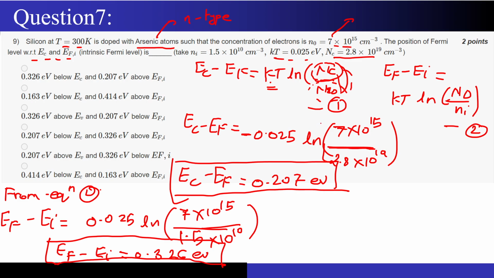So I have found these numbers. One is 0.207, another one is 0.326. So the Fermi level is 0.207 electron volts below my conduction band, and it is 0.326 electron volts above my Ei, because the EF minus Ei difference is positive. That means the Fermi level must be above the intrinsic Fermi level by 0.326 electron volts. So this option is perfectly matching our answers. This is the correct answer. If you guys have any doubts, please feel free to poke me at any point, okay?